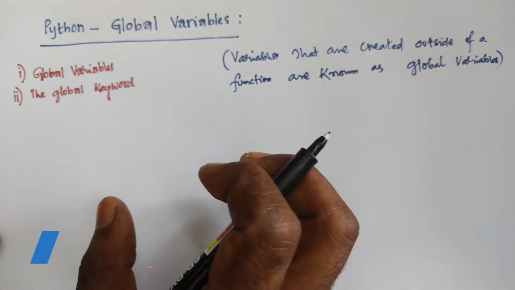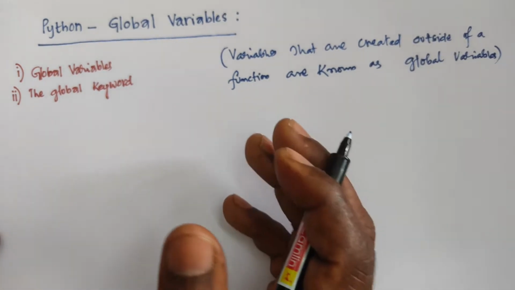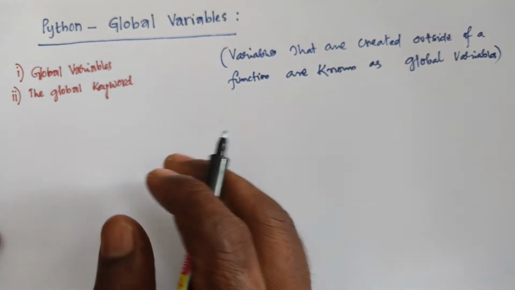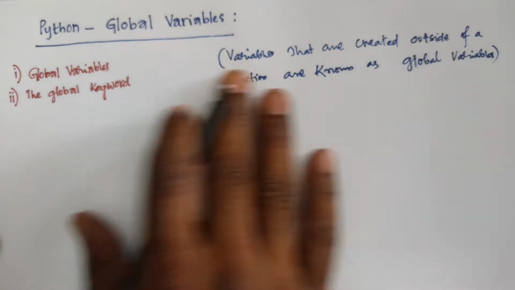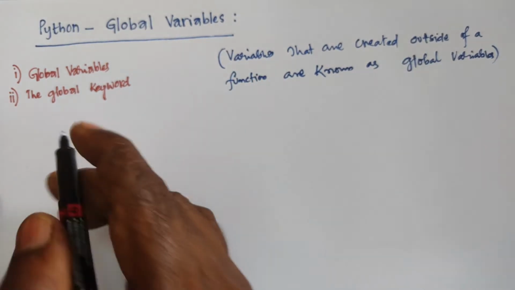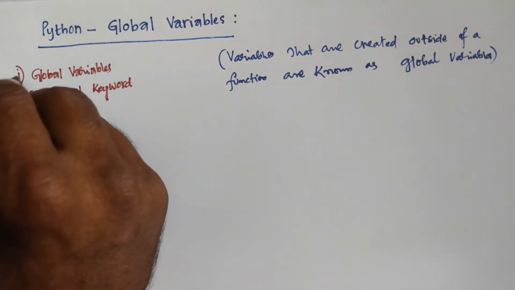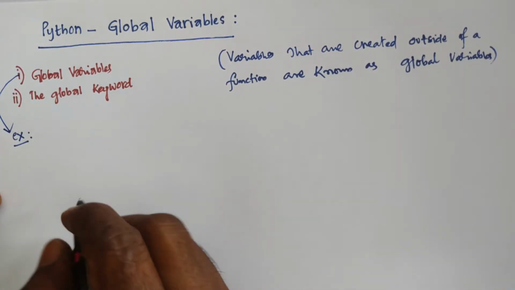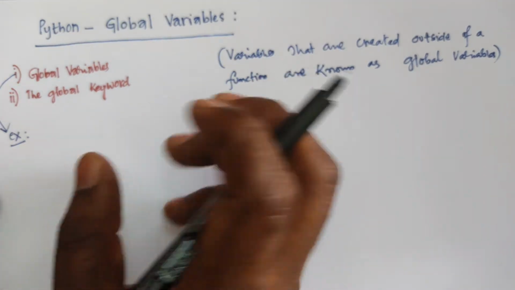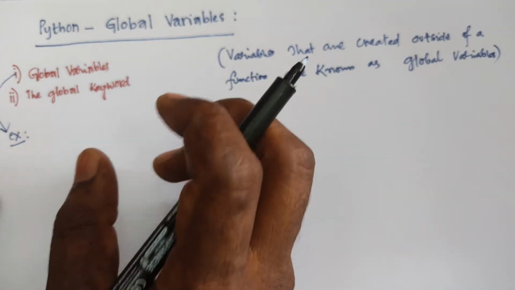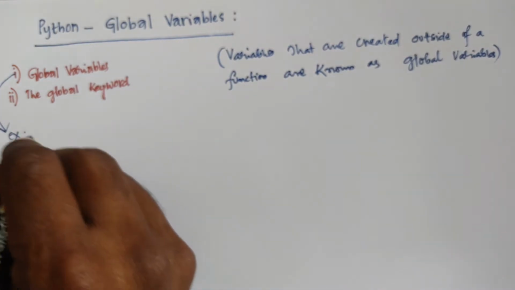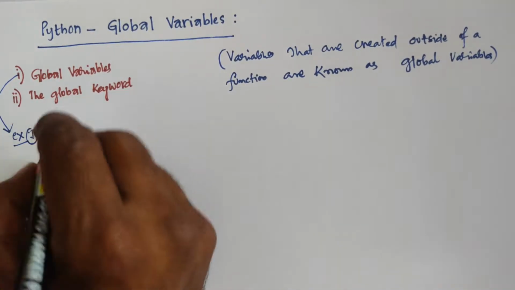So, global variables can be used by everyone, both inside of a function as well as outside of a function. Okay. For example, now example 1 for global variables: create a variable outside a function and use it inside the function. That is example 1.